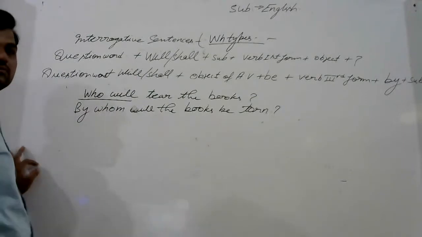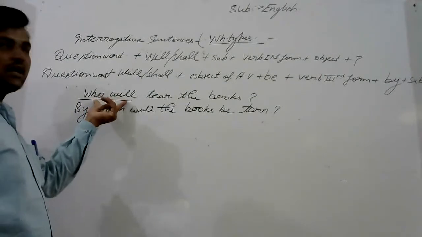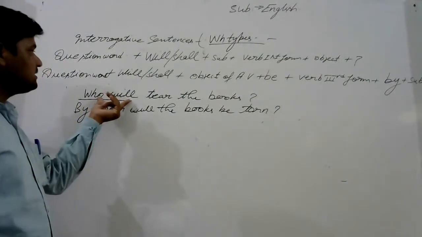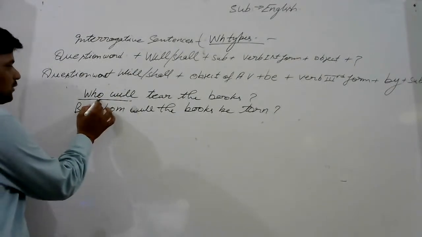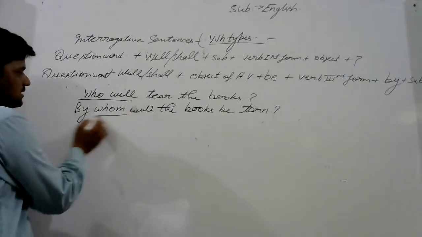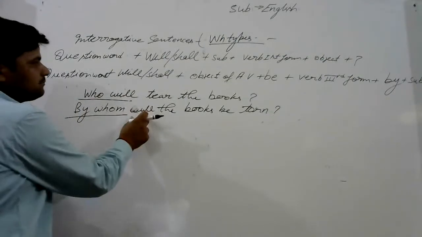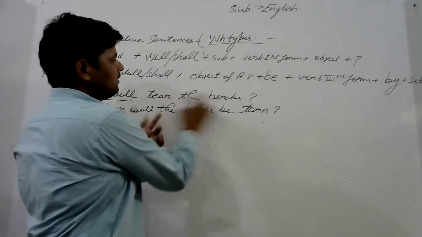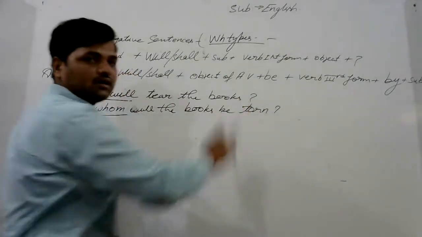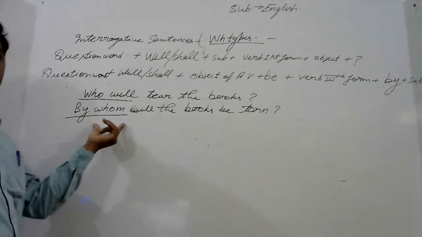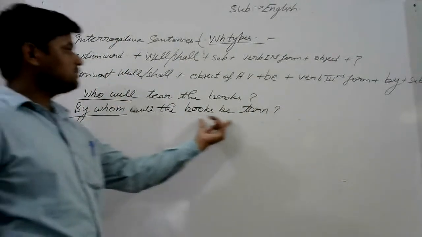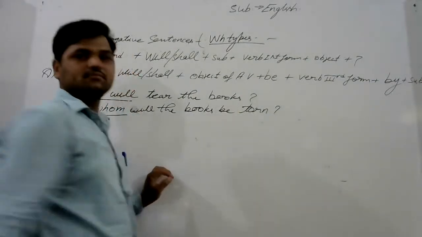Related to who, the sentences that start with who, look at those sentences also. Sentences starting with who will start with by whom in passive voice. By whom, then will the books be, then the third form. By whom will the books be taught?